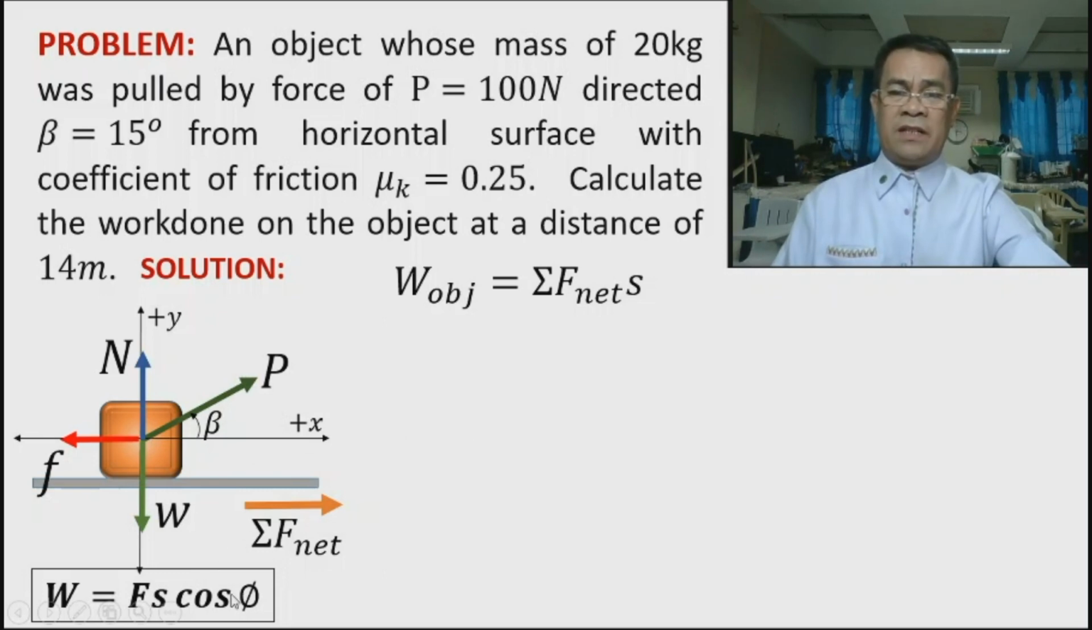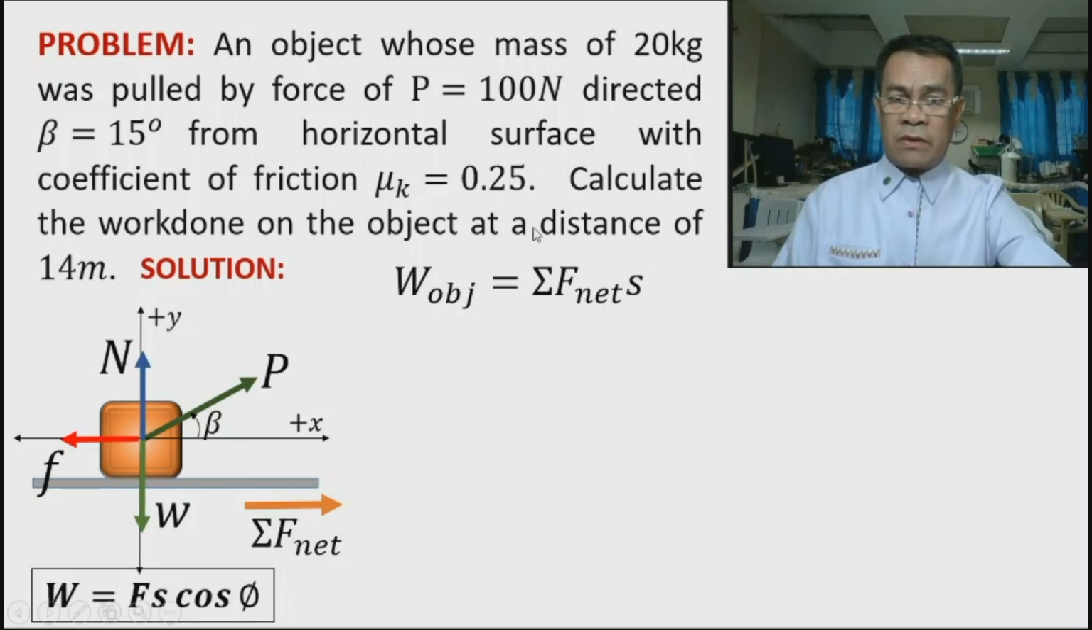So where's the cosine? Take note that the particle will move along the x-axis, so S is directed towards the positive x. And our net force is also in the direction of x, which means the angle between them is 0. The cosine of 0 is 1, leaving the net force times the displacement. So this is one method of solving work done: find the net force and multiply it by the displacement.